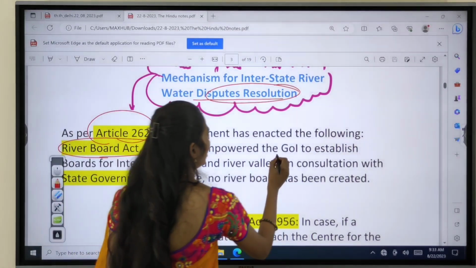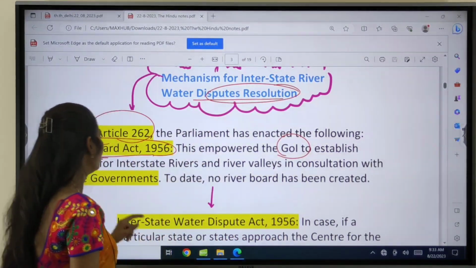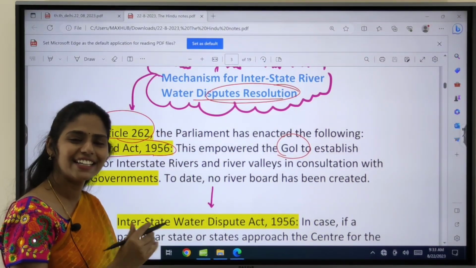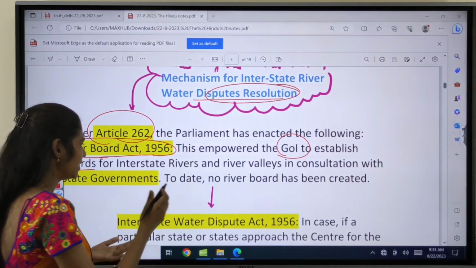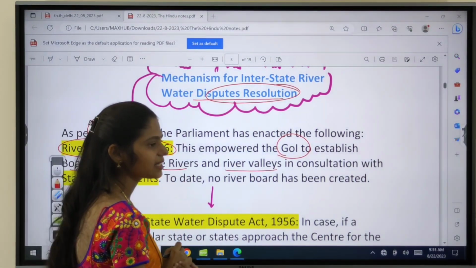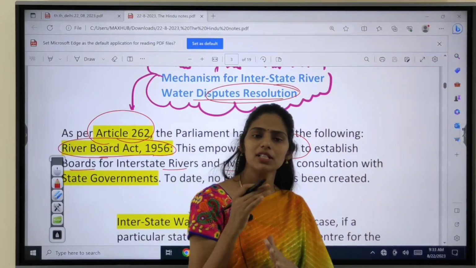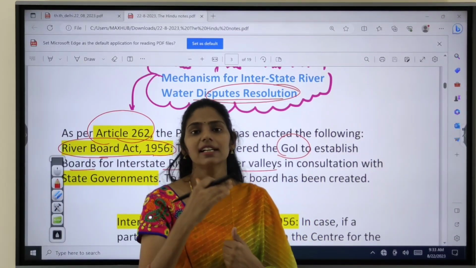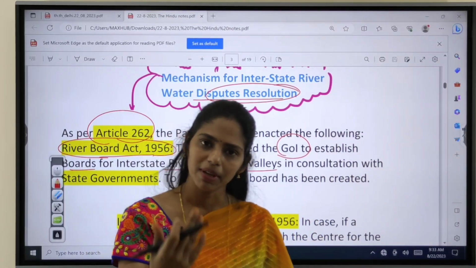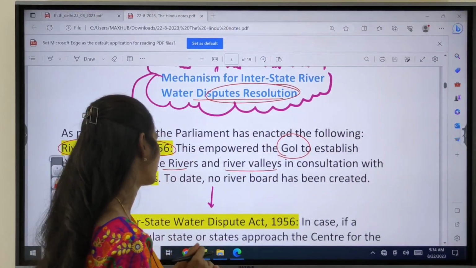So it empowered the government of India to establish boards regarding interstate rivers and river valleys. They will be constituting or establishing these boards in consultation with the state governments, that is, with the permission of the state governments. They will be coming up with the setting up of these boards.